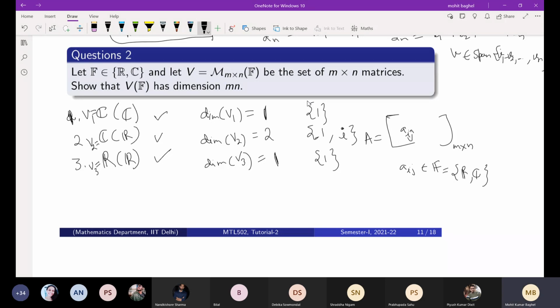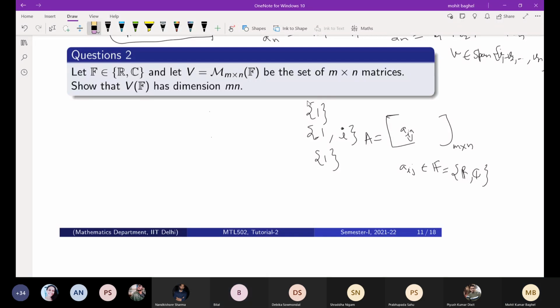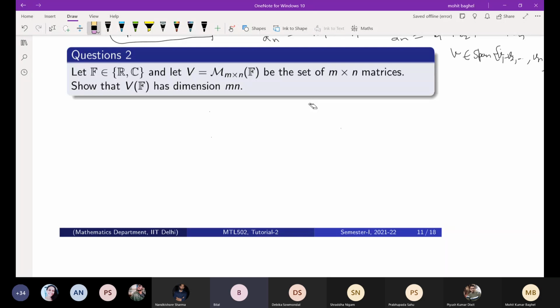Now you tell me. Earlier one person was telling the correct answer. Now can anyone tell me how we can show that the dimension is Mn? Total number of entries m into n. So at most the dimension is m into n. But you have to give some argument. How can you say the total number of entries is m into n?